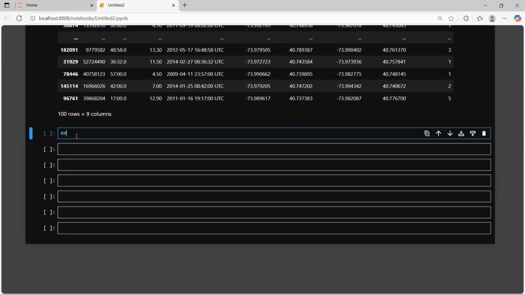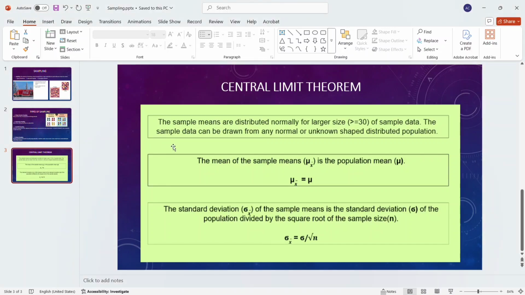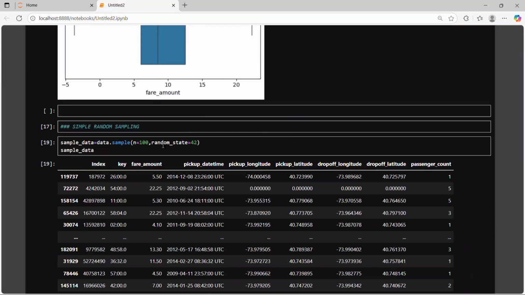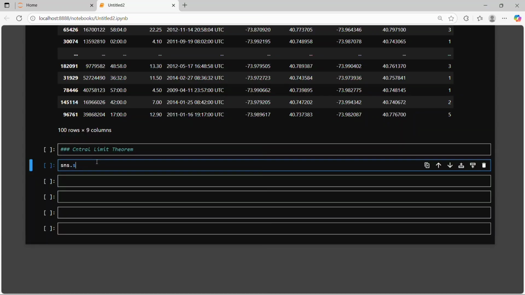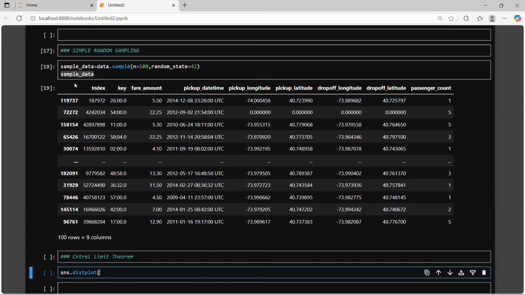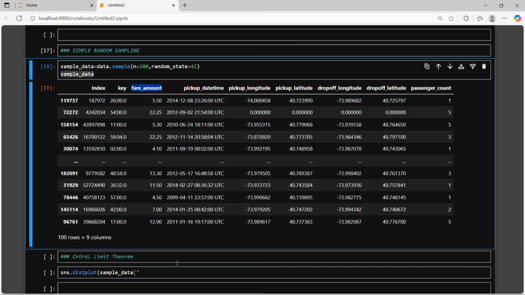So now we use the central limit theorem. As you can see here, the central limit theorem. The first condition basically says we need a sample size greater than 30. So we take a sample size of 100 here, and the second condition is that the data should be normally distributed. So here I use the Seaborn library and distplot. So our sample data here, and we need to check fair amount.